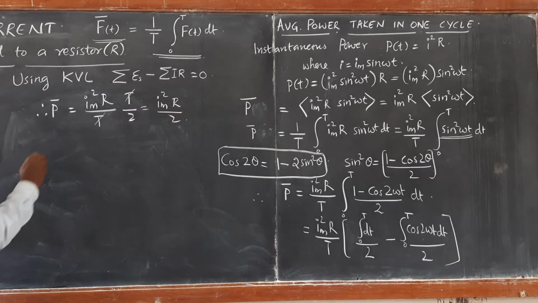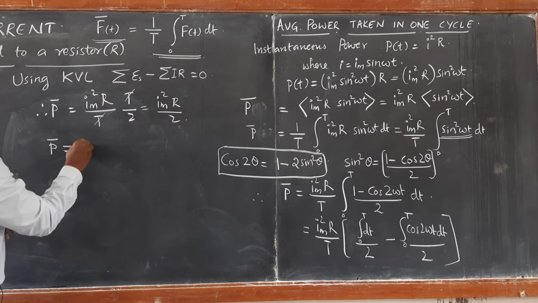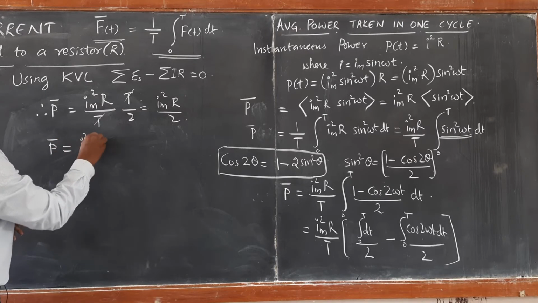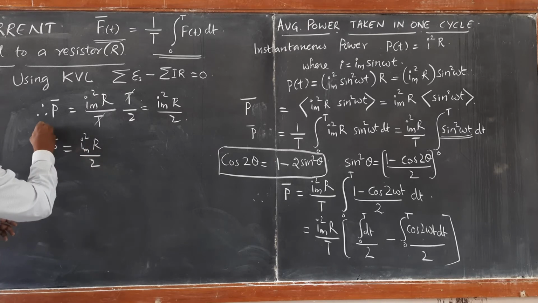Therefore, average power for one complete cycle is not I square R, it is Im square R by 2.